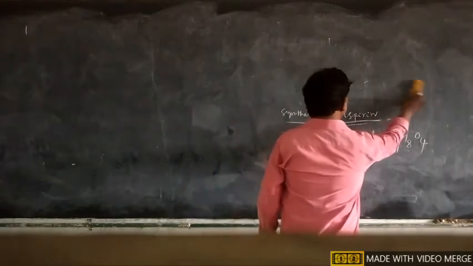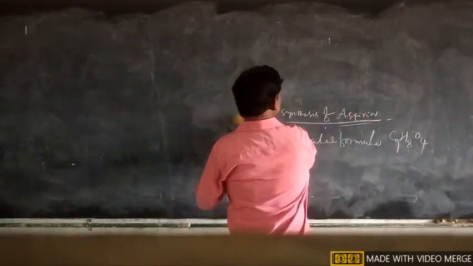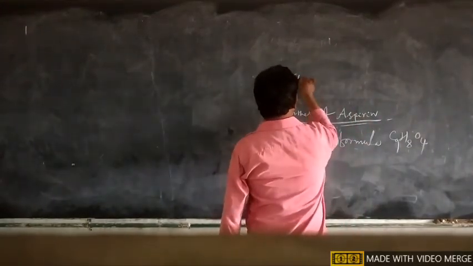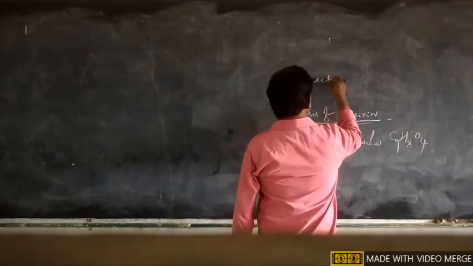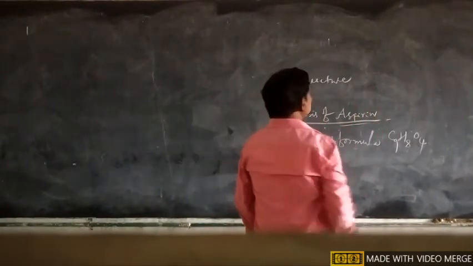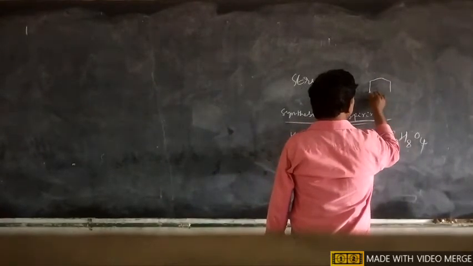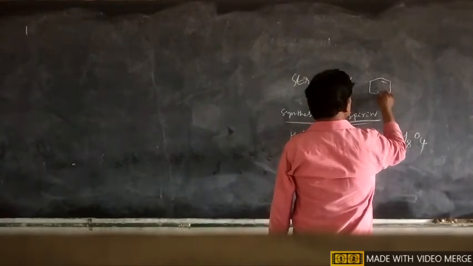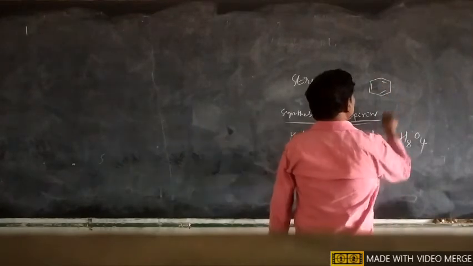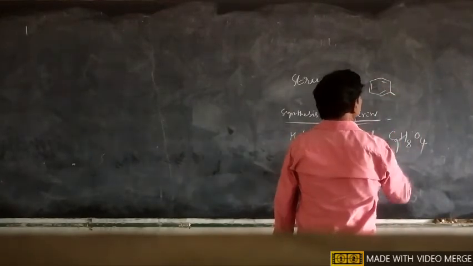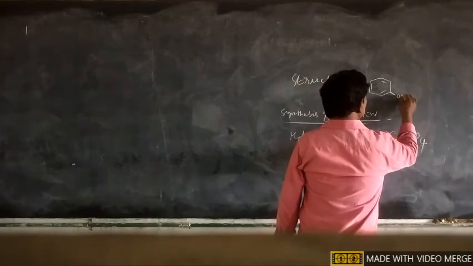So what is the structure of aspirin? First draw the benzene ring and in this position connect the acetoxy group.